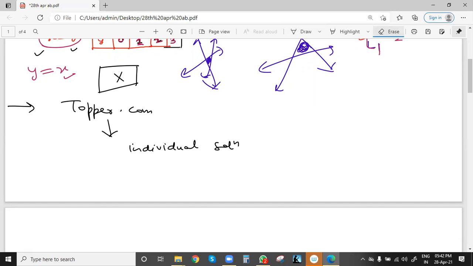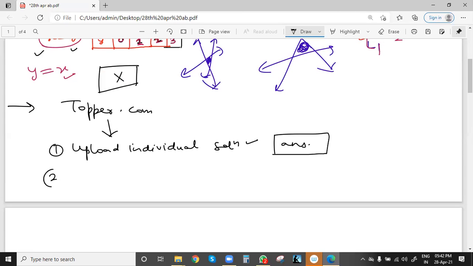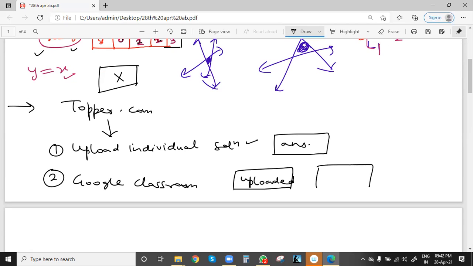The first option is to directly upload the solution, and in the box, don't forget to write the answer value. Suppose you are uploading on Topper itself, whatever answer you get, you can write. Second, suppose you upload in Google Classroom. Then write something like uploaded or attached, some value you have to write. Then only we can give marks.